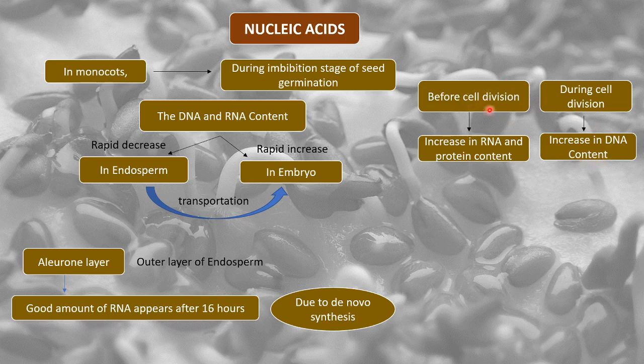Because before cell division we require more RNA and protein. And during cell division RNA is getting converted to DNA, and therefore the DNA content would be more. This is relatable because during cell division DNA formation will take place, and it is obvious that as DNA formation takes place, its content will increase.